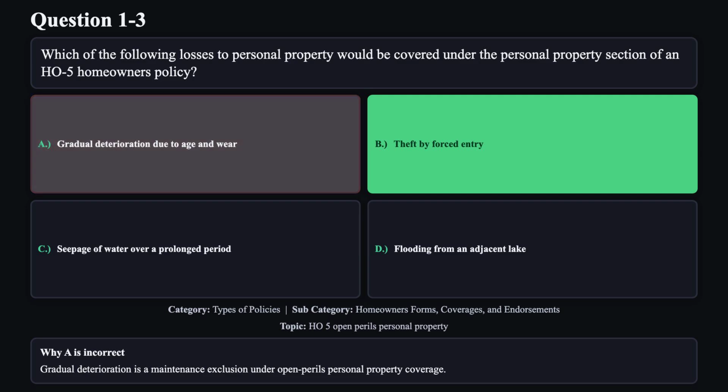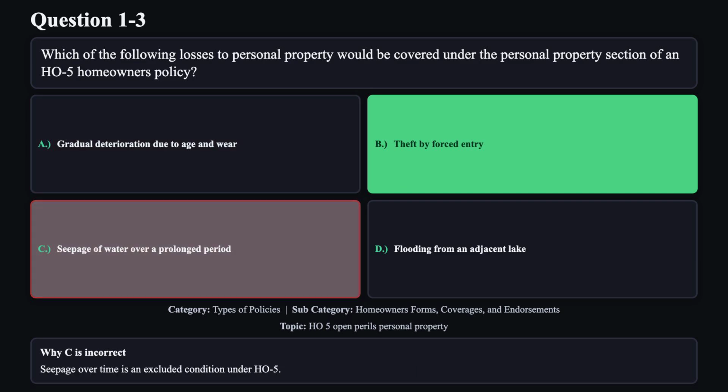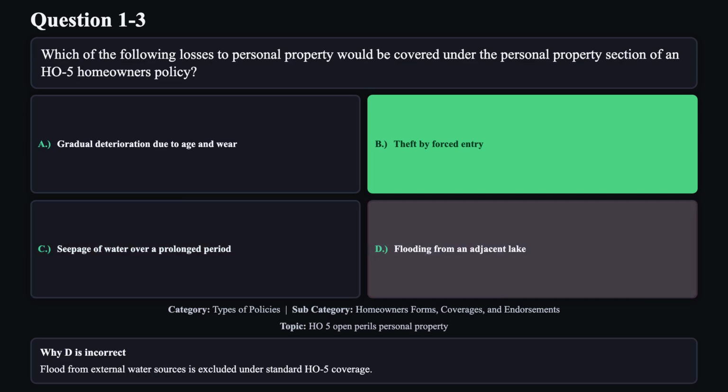Gradual deterioration is a maintenance exclusion under open perils personal property coverage. Reason C is not correct. Seepage over time is an excluded condition under H05. Reason D is not correct. Flood from external water sources is excluded under standard H05 coverage.